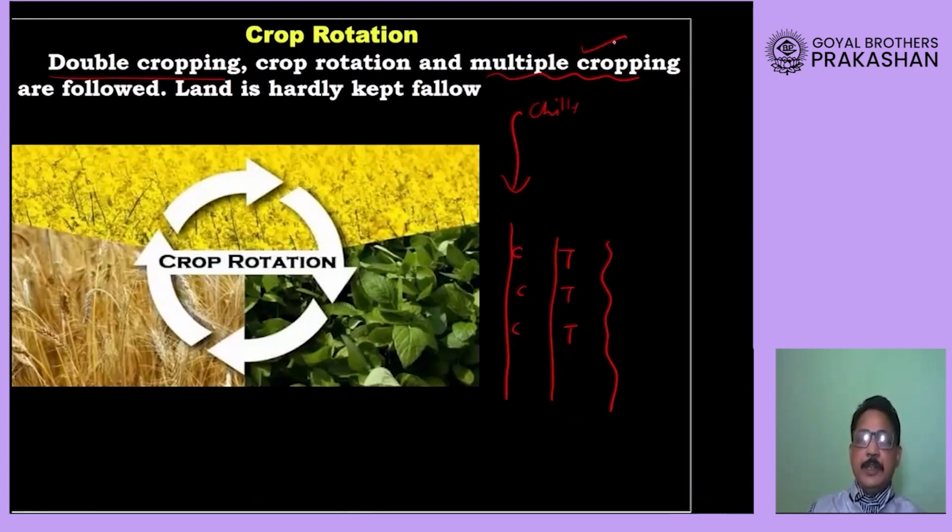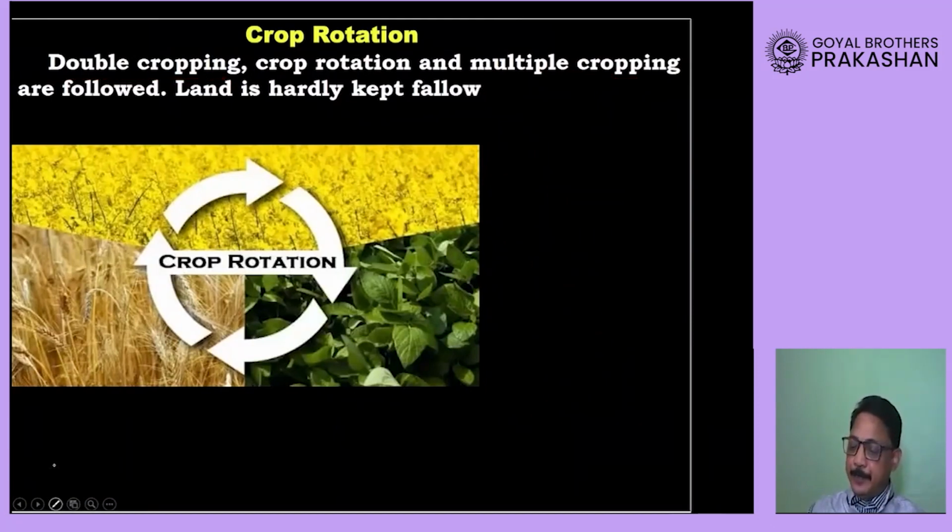Crop rotation, that means, dear students, what happens when crops are grown in a farm? The soil loses fertility. Now there are some plants which are called pulses, and these pulses have the capacity to increase the fertility of soil. How that happens we will be studying separately when we study the food crops.